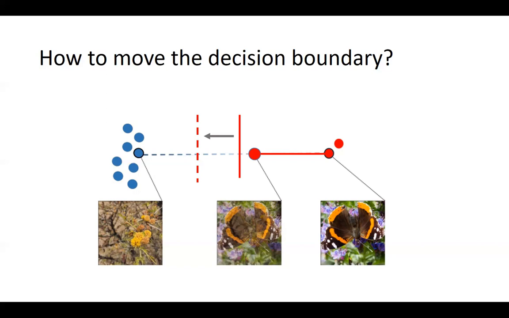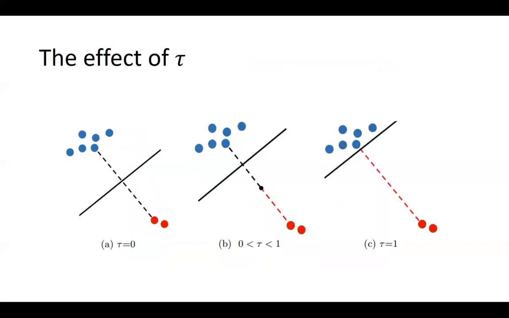Now we know how we can move the decision boundary. The next question is, how can we control the extent we want to move it? The answer is quite simple as well. We can control the exact point at which we start labeling the mixed samples as 100% the minority class. Let's look at an illustration of the concept.